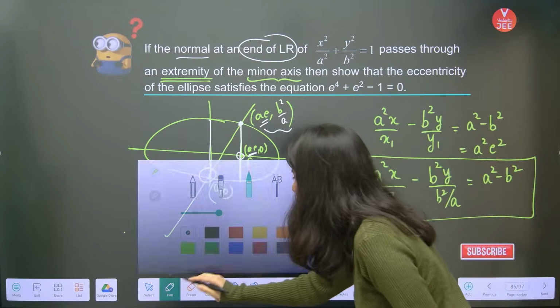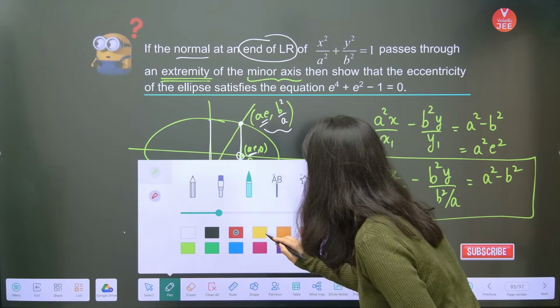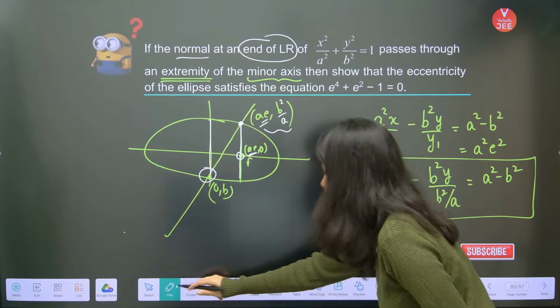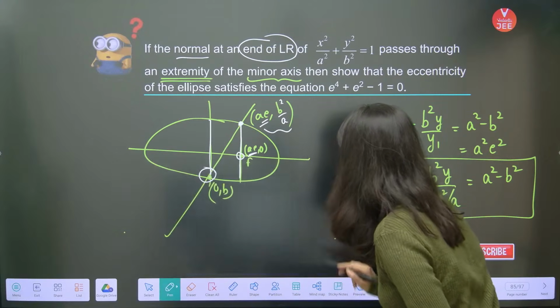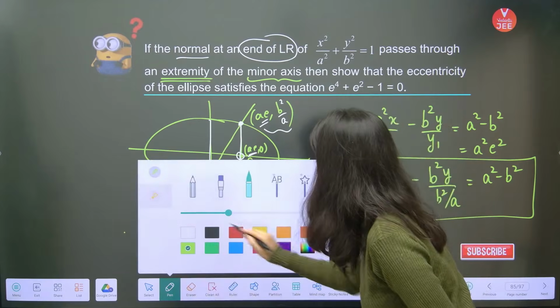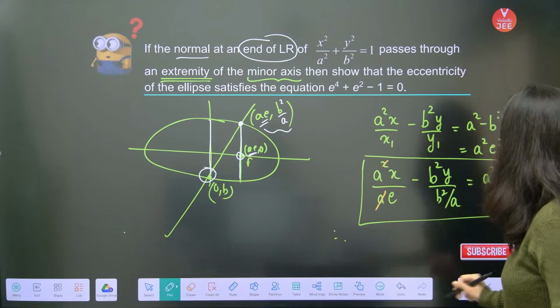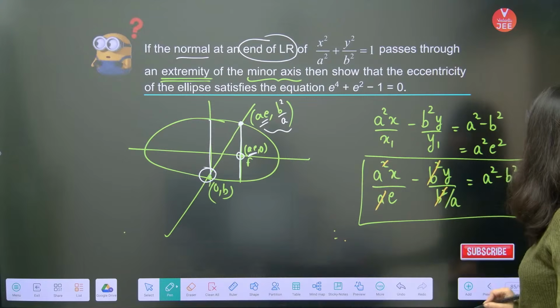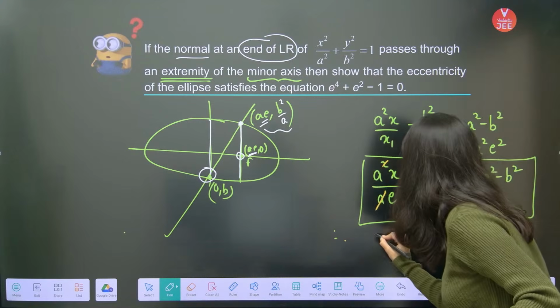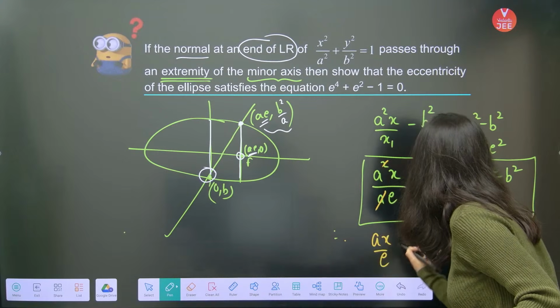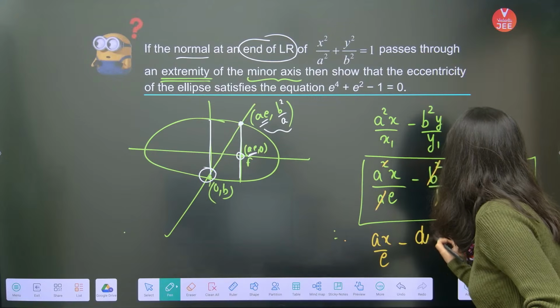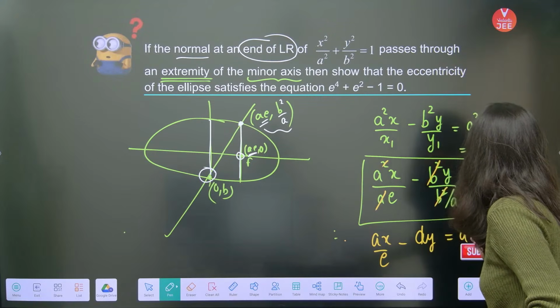Now this is getting cancelled out. B square getting cancelled out. So this is ax upon e minus ay is equal to a square minus b square.